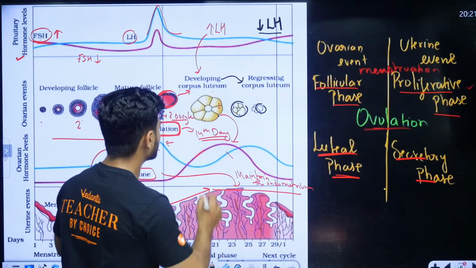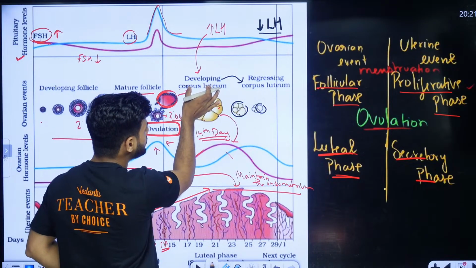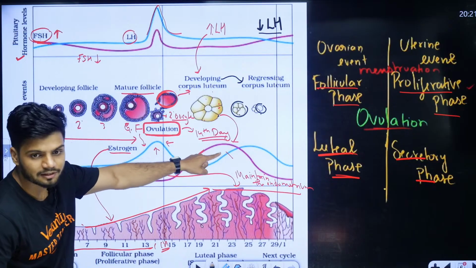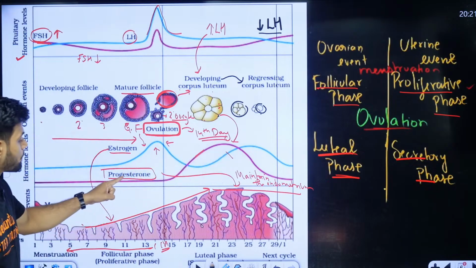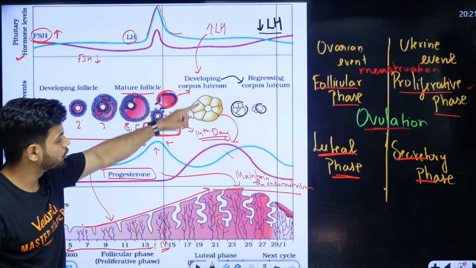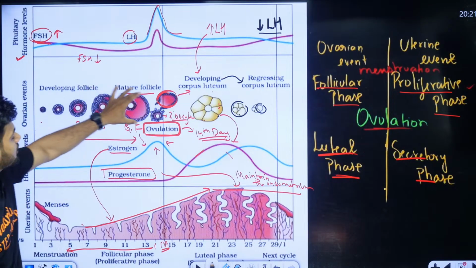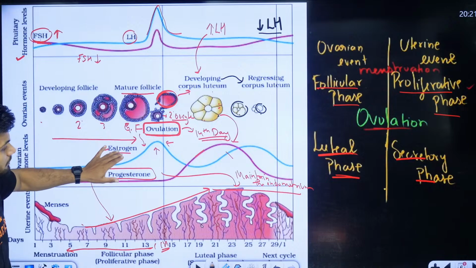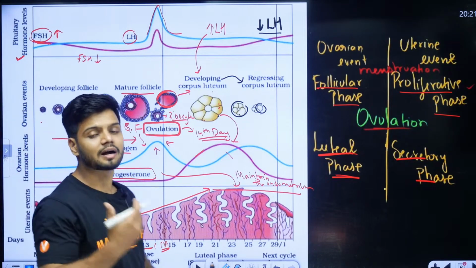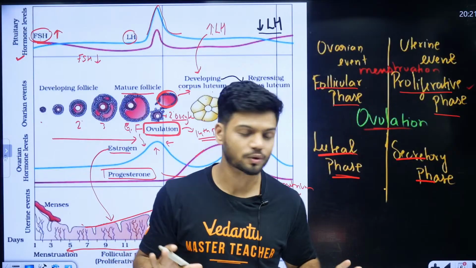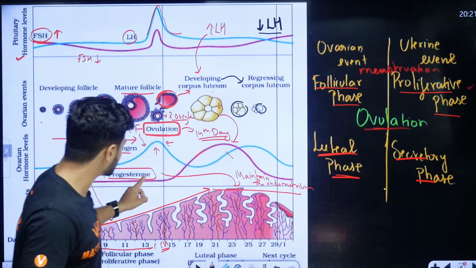देखो यहाँ पर this corpus luteum will produce a hormone called progesterone. देखो red line दिख रहा, red line is called progesterone. So corpus luteum will produce progesterone, not estrogen. Estrogen फॉलिकल से बनेगा, ठीक है। और स्टूडेंट्स इस एस्ट्रोजन का काम क्या है? एस्ट्रोजन का काम है to maintain the endometrium layer.